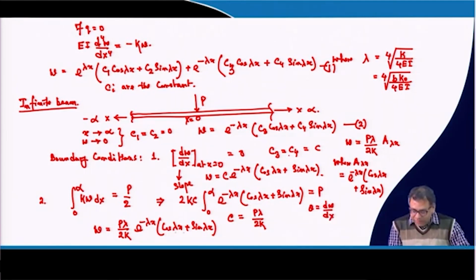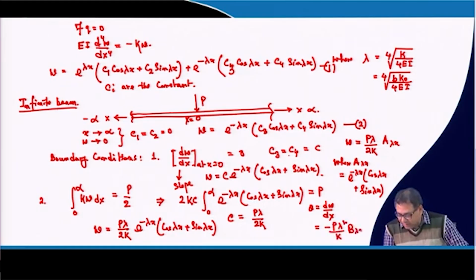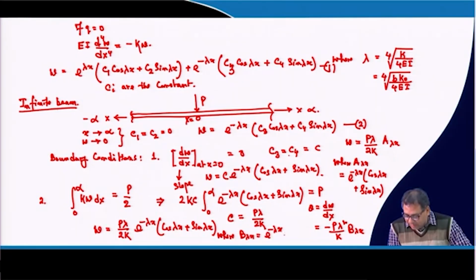So I have the w equation, now you do dw/dx, then you will get the slope, and the slope comes out to be minus P lambda square by k into B lambda x, where B lambda x will be e to the power minus lambda x and sin lambda x.